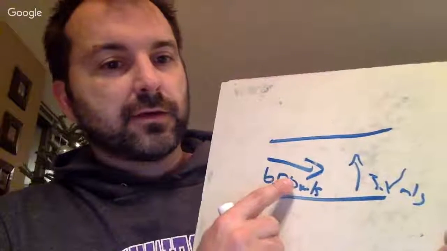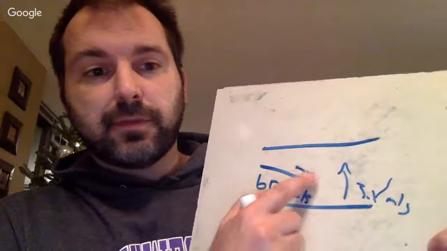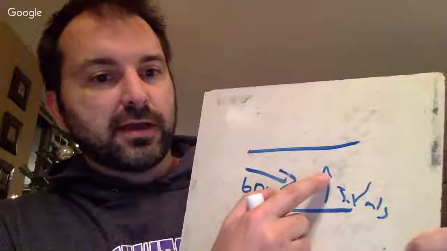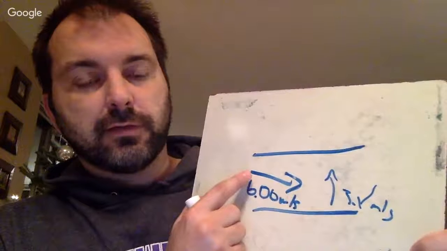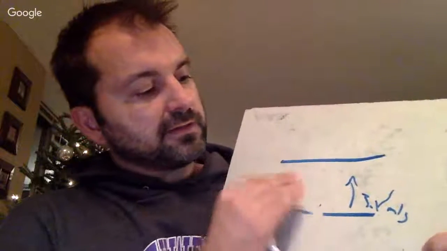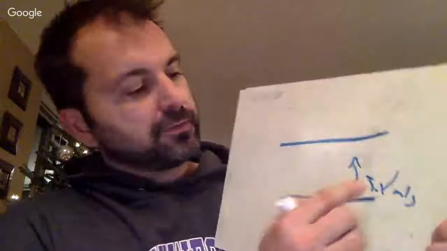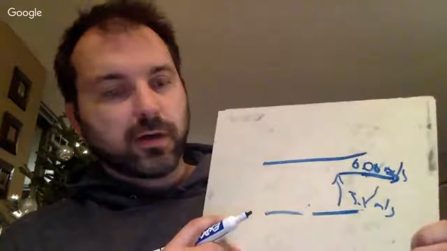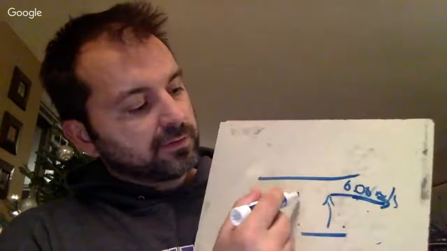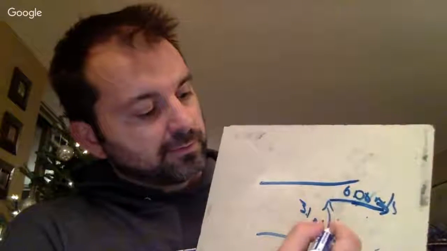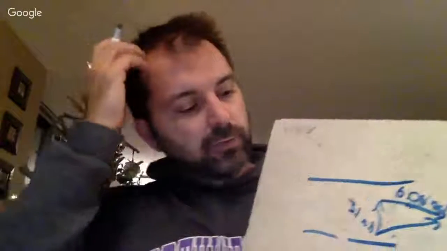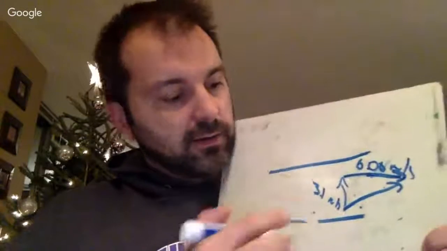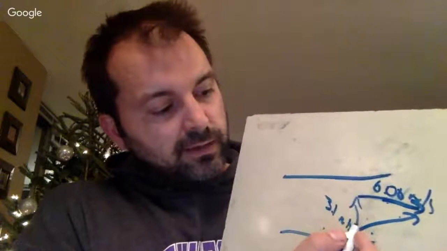So all we have to do here really is combine these two vectors. I'm going to add it tip to tail, I'm going to add it tip to the tail of this one, which is right there. So I'm going to erase this, and say if the swimmer makes it 3.1 meters per second across, and the river is moving at 6.06 meters per second, then I'm going to find the resultant of that. And I want to know the angle.